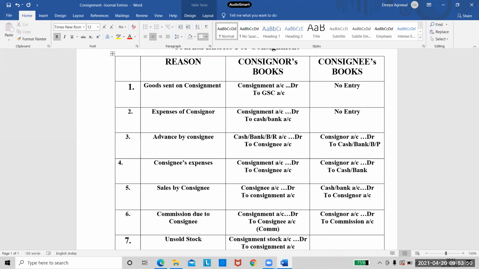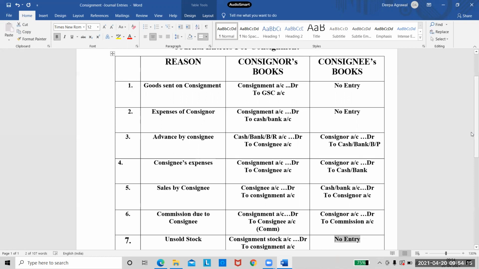When you come to consignee's books, the consignee will not write any entry for unsold stock because he is nowhere related to unsold stock. He will only send back the goods to the consignor. That's it. So just write there: no entry in the books of consignee.